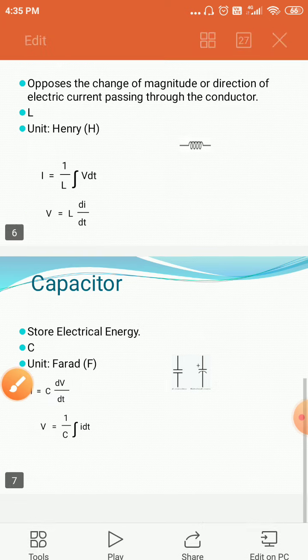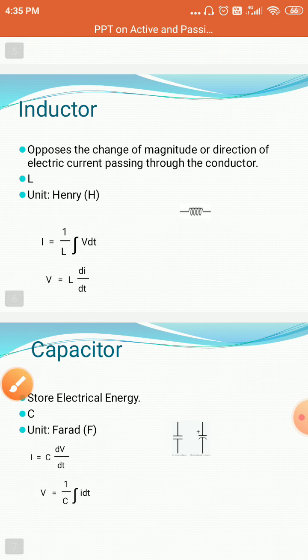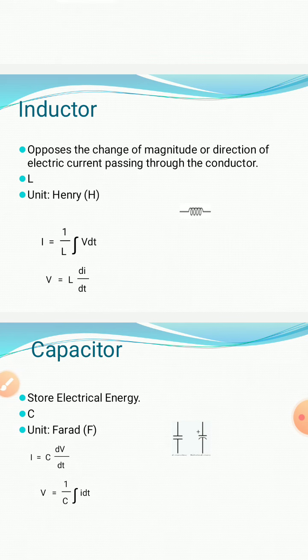Now the capacitor. Capacitor is an element, and it is the capability of an element to store electric charge within it. The property of the capacitor is called capacitance. A capacitor stores electric energy in the form of an electric field established by the two polarities of charges on the two electrodes of a capacitor.